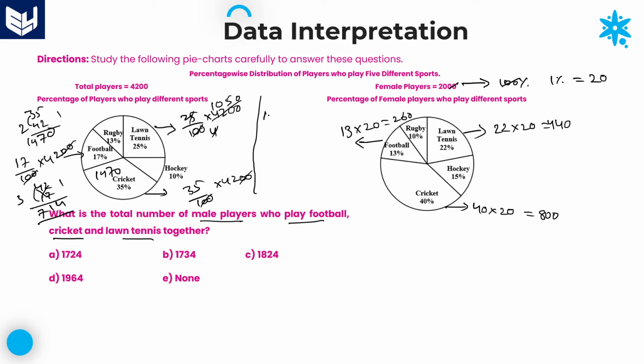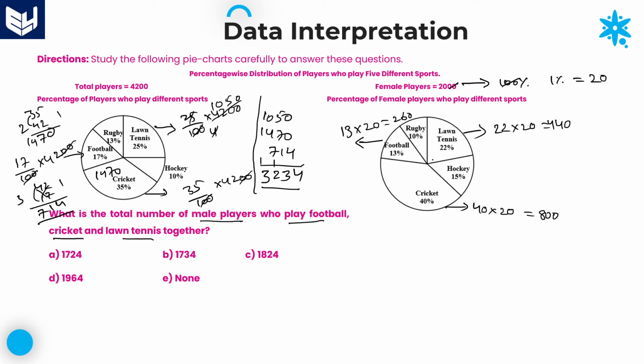First, lawn tennis 1050. Next, cricket 1470. And next one, football is 714. Add these three values. Here it is 4. And next 12 plus 1, 13. And next 7 plus 4, 11. 11 plus 1, 12. 1 is a carry. Again 1 plus 1 plus 1, that is 3. 3234. That is the total number of players who are playing these three sports, lawn tennis, cricket and football, from the total number of players.